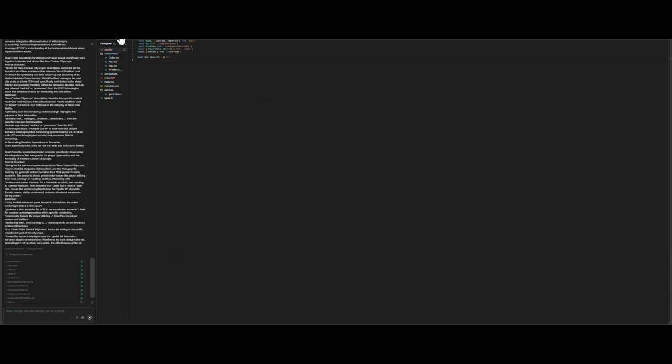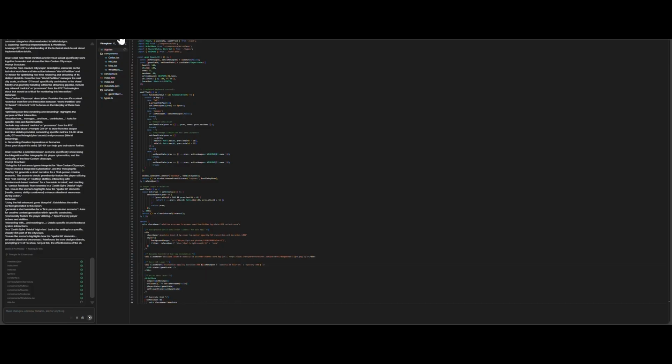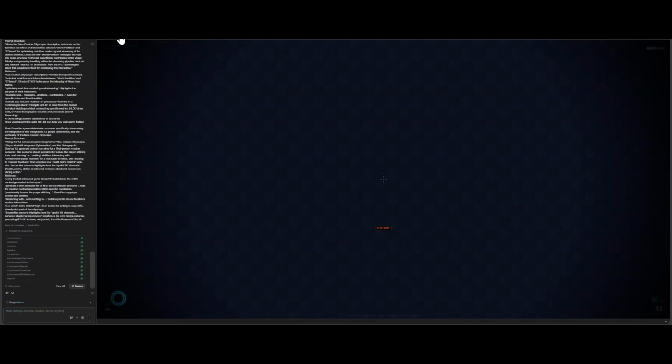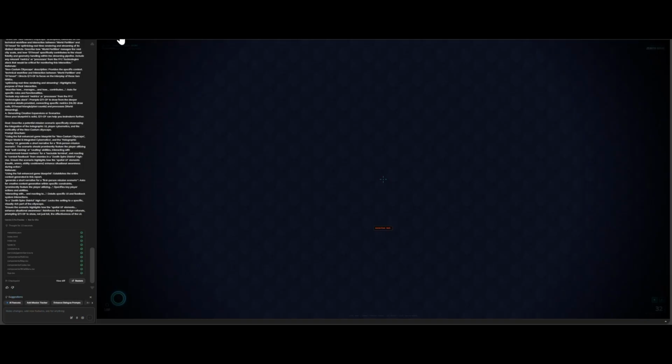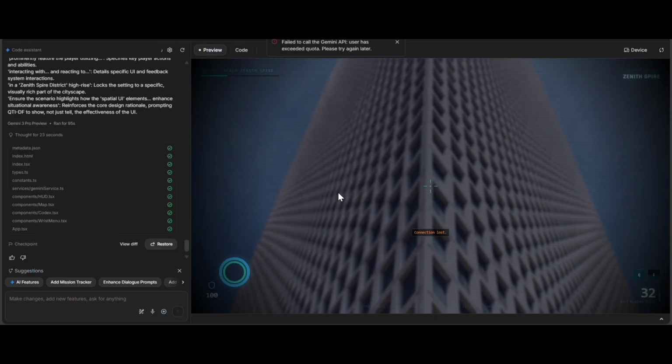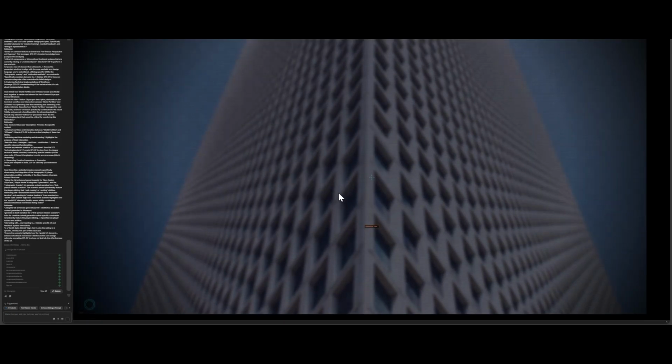Enhanced UI components, refined and expanded. The existing UI components are robust and align perfectly with the game's aesthetic. My enhancement focuses on adding crucial missing elements while maintaining the established minimalist, holographic, and diegetic design principles. 1. Spatial health and shield indicator, existing, strengthened.